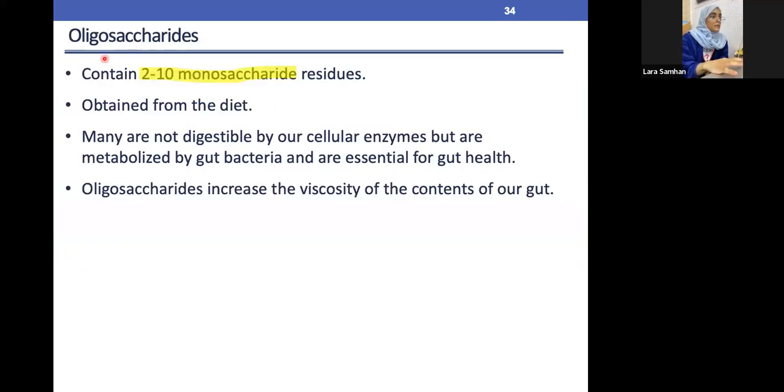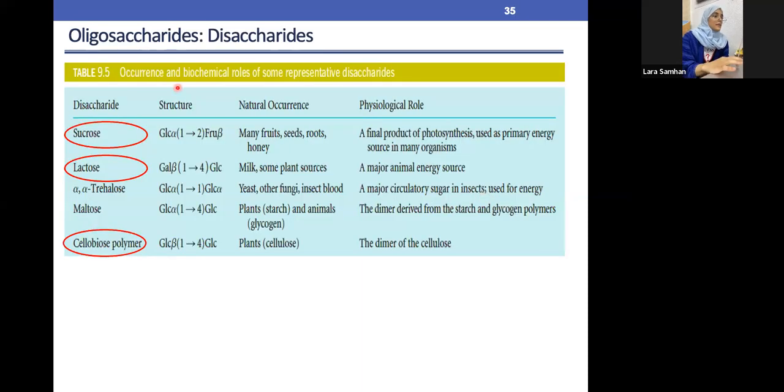Okay, as we said in regard to the oligosaccharides, saccharide is sugar, oligo is a few. So we have a few sugar or carbon molecules. It basically contains 2 to 10 monosaccharides, and many of them are non-digestible or indigestible by our body enzymes. And oligosaccharides can increase the viscosity of the gut. This is just extra knowledge. So in regard to the oligosaccharides, this table is quite important, which I'll explain in the coming slides. So basically, we have sucrose, lactose, alpha trehalose, maltose, and cellobiose.